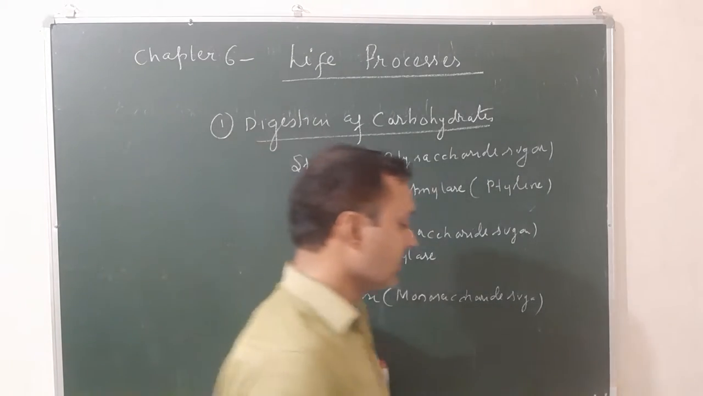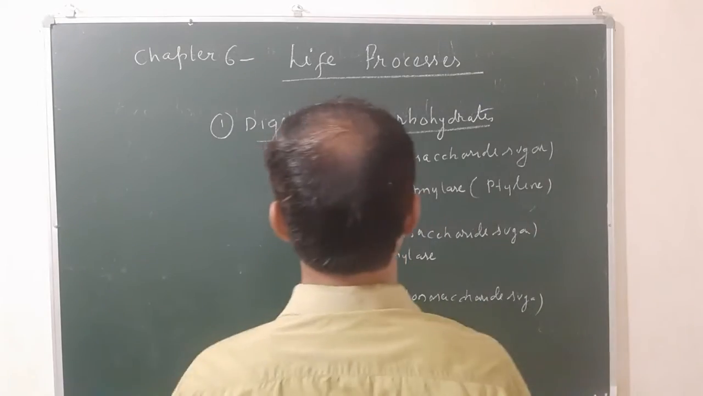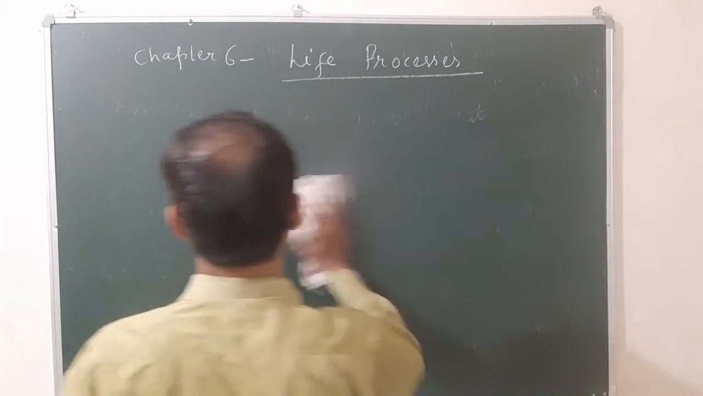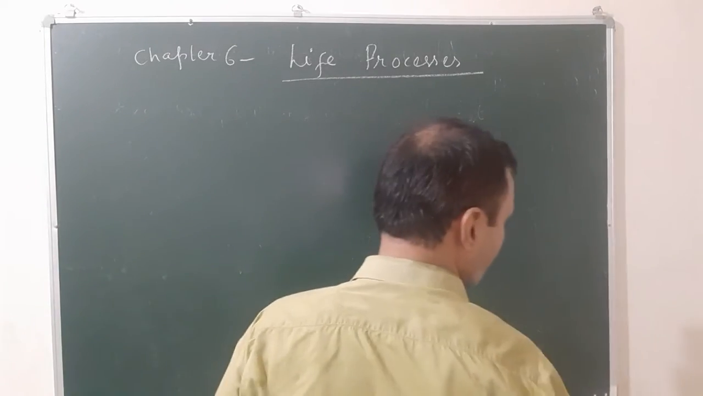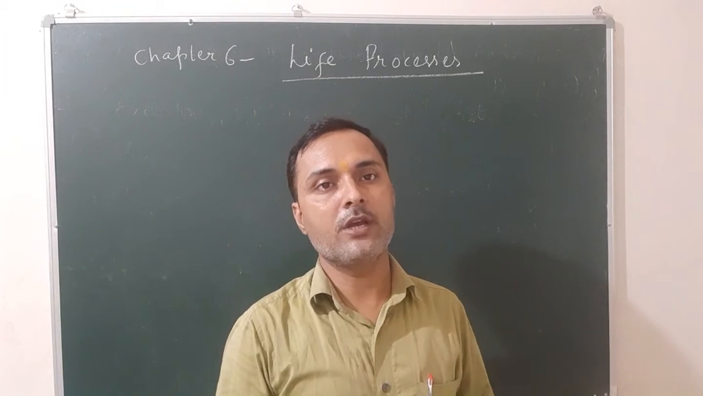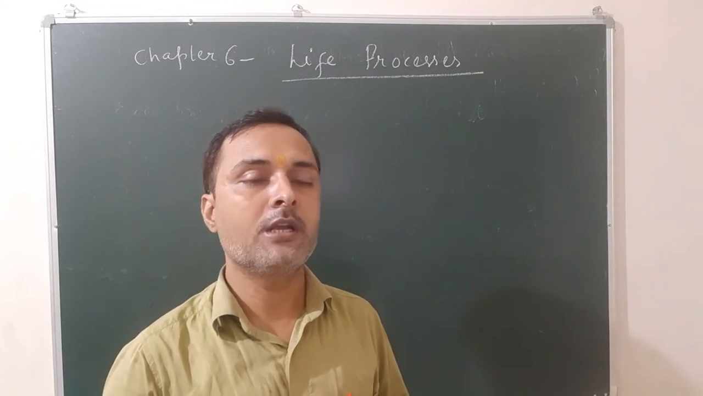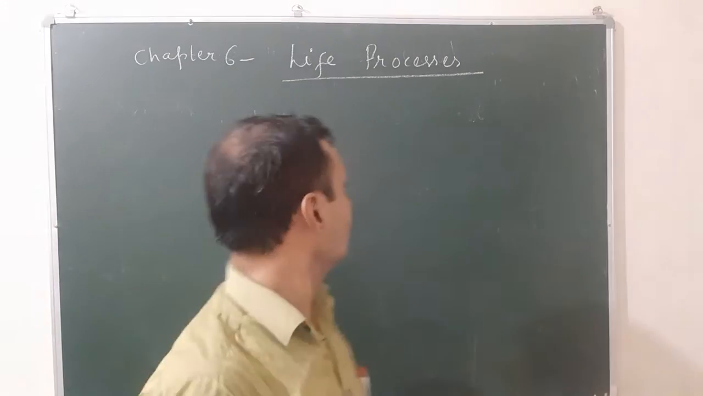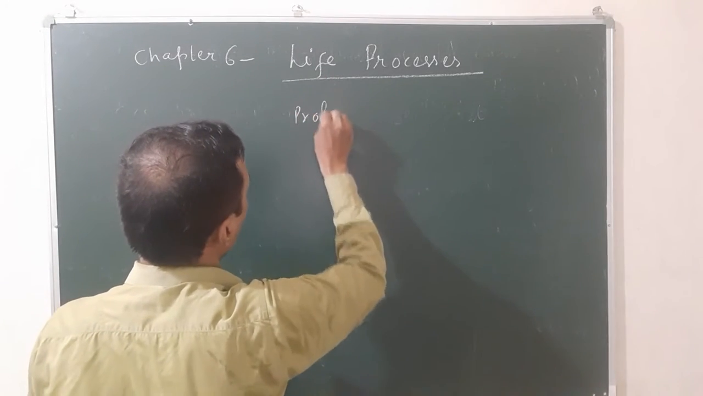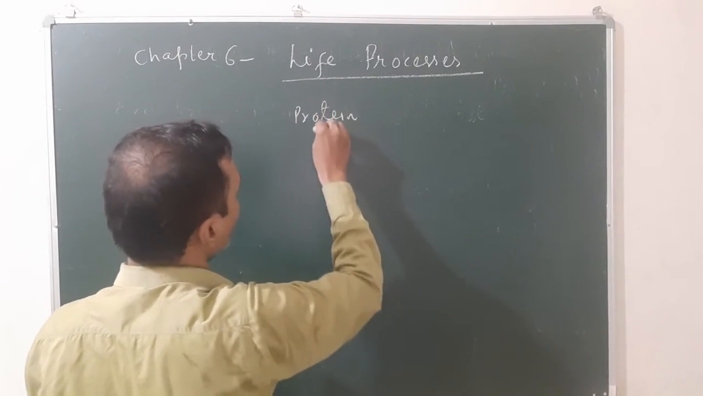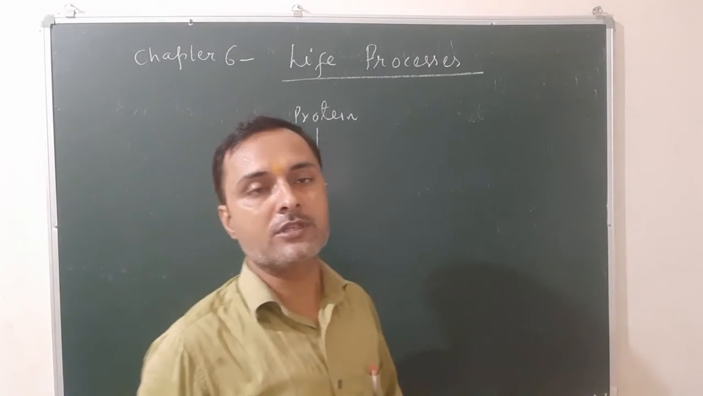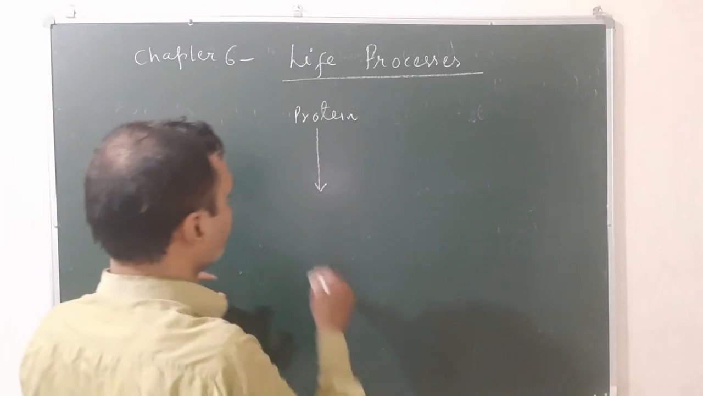Now let us see the digestion of proteins. You know well that proteins are polymers of amino acids, and a number of amino acids combine together with the help of peptide bonds to form the protein. Now let us see how the digestion of proteins takes place. First of all, the protein molecule changes into a short chain of amino acids known as peptides or peptones.